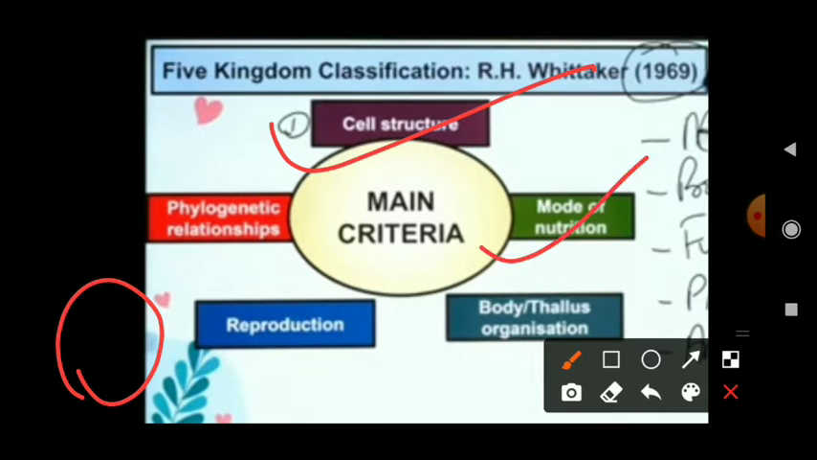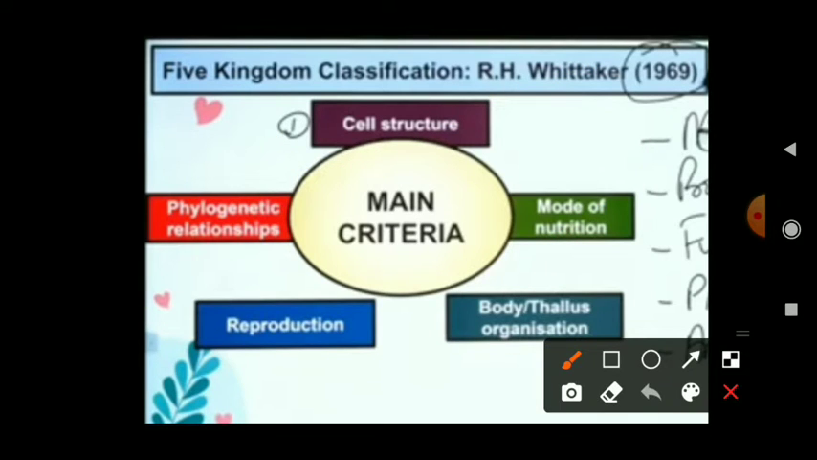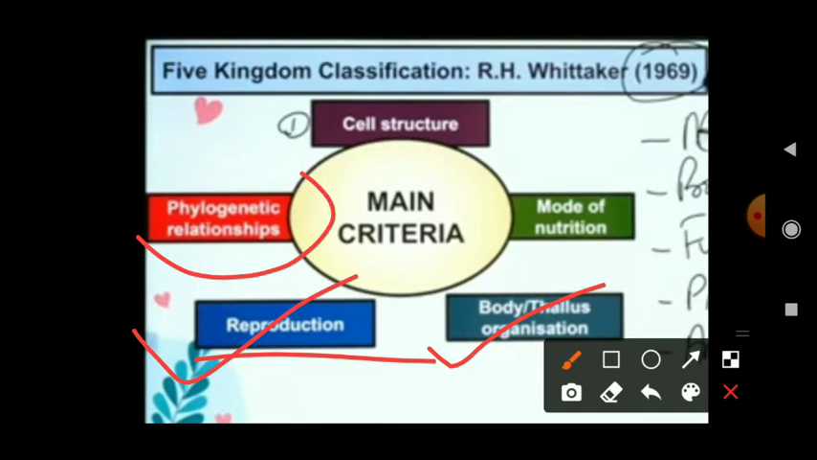Second is mode of nutrition: heterotrophic, autotrophic, saprotrophic, meaning how they generate their food and eat. Third is body or thallus organization, meaning whether the body is simple or complex, and how it is organized. Fourth is reproduction, sexual or asexual reproduction. And last is phylogenetic relationships, meaning relationships based on evolution, development and genetics.